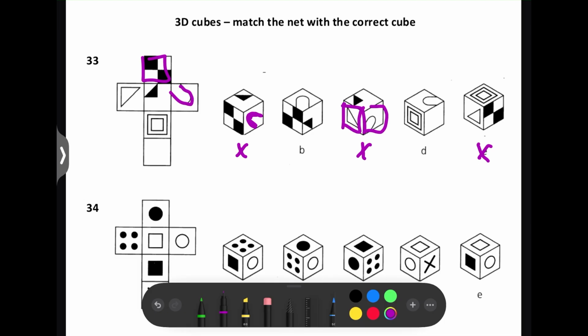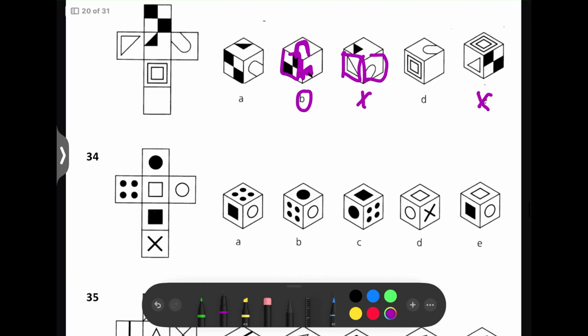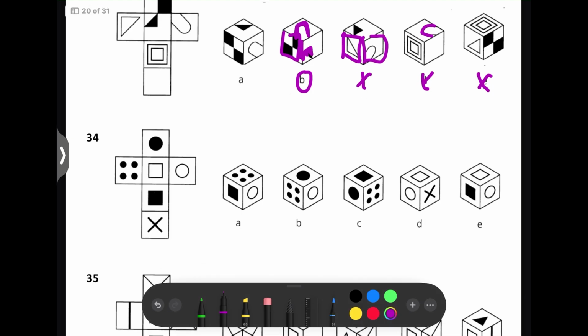And also because here the black triangle is literally touching it, and here it's completely on the opposite side. It would be touching it somewhere along this edge here, if that was the case, but it's not, so that's why A is eliminated. So the answer for this one is B, because as you can see, the curved bit is facing away from this square, and this triangle is touching it here, so that's why it's B. And then we don't even need to go through D, because again, this curved bit, D is just wrong.